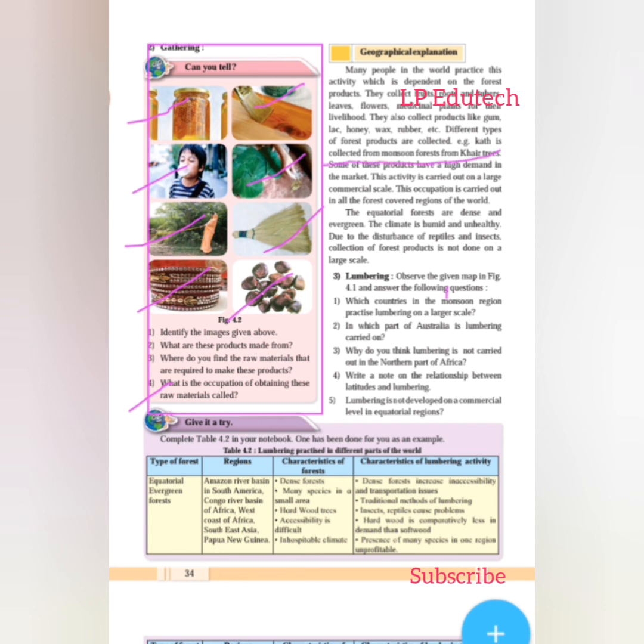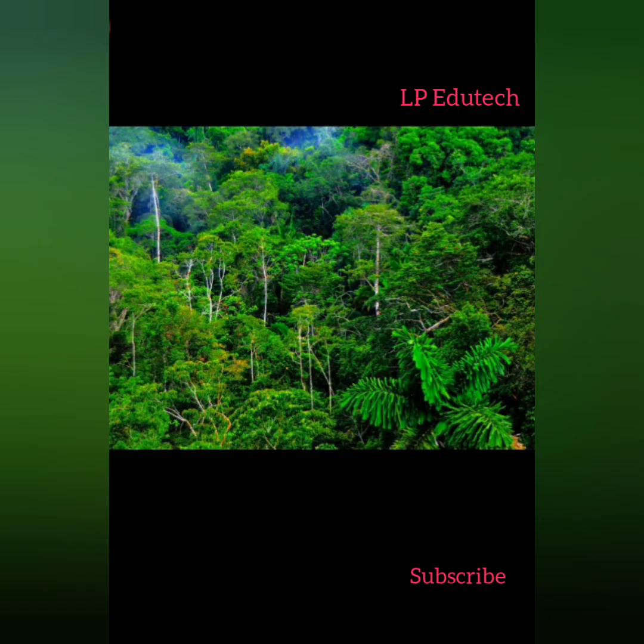Some of these products have a high demand in the market, so this activity is carried out on a large commercial scale. This occupation is carried out in all the forest covered regions of the world. The equatorial forests are dense and evergreen. The climate is humid and unhealthy.